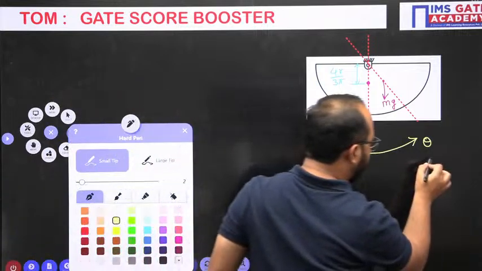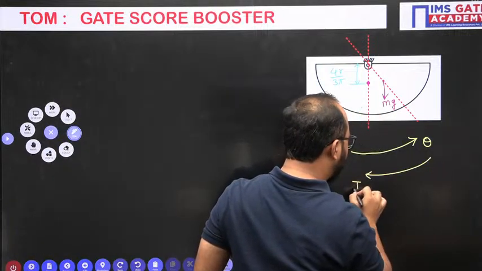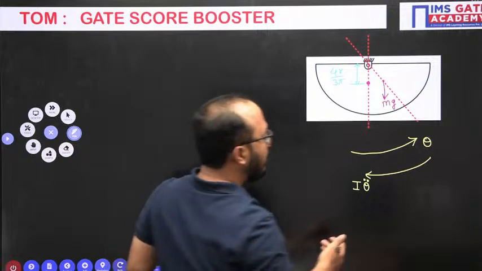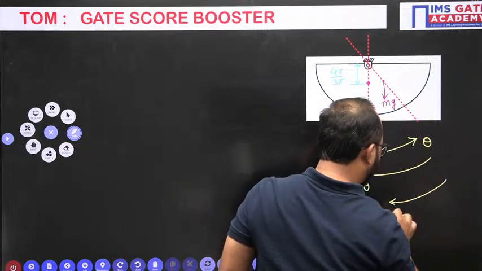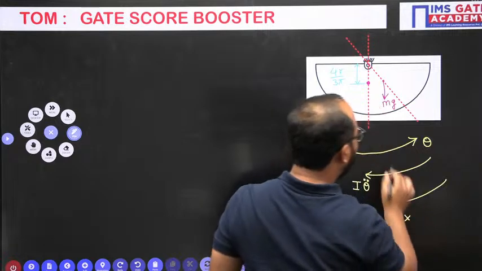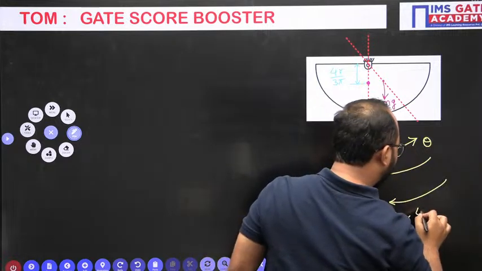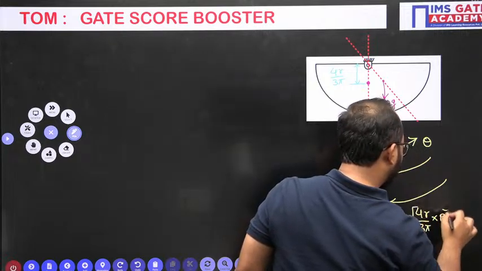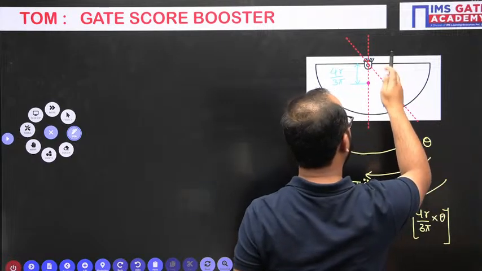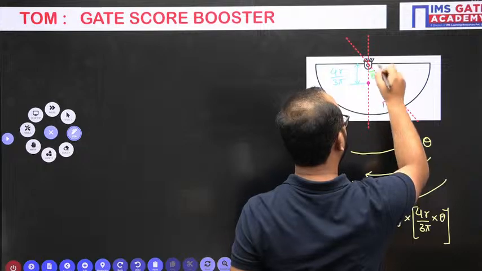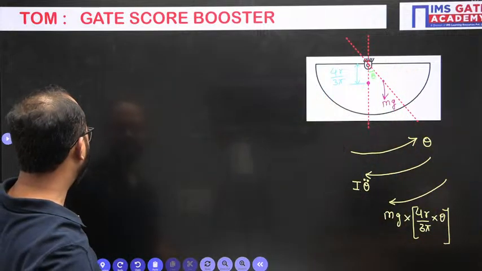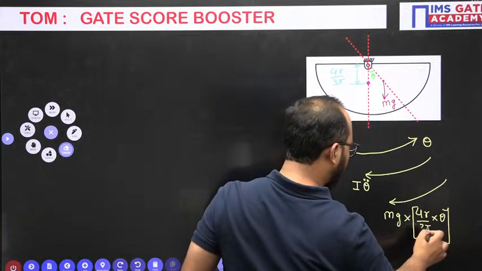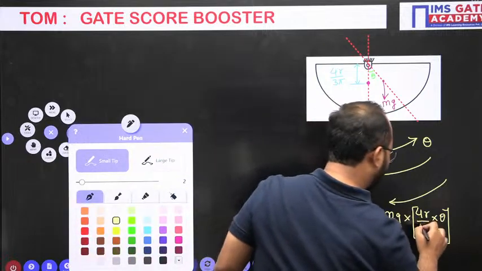Now see, theta disturbance provided, opposite to that we will have inertia torque coming here. Always opposite to the displacement, inertia torque will be coming. Now one more torque or moment will be there because of mg, and mg multiplied by this distance. That distance will be nothing but 4r by 3 pi multiplied by theta. So this is the theta value we are having. This theta turn we have told, this much angle it has turned. Four r by 3 pi.